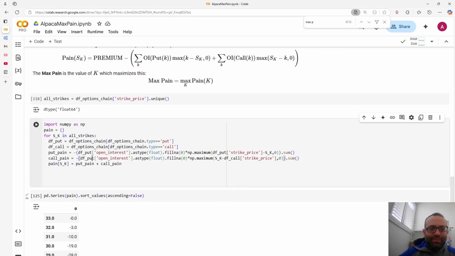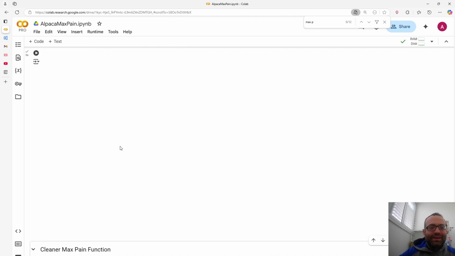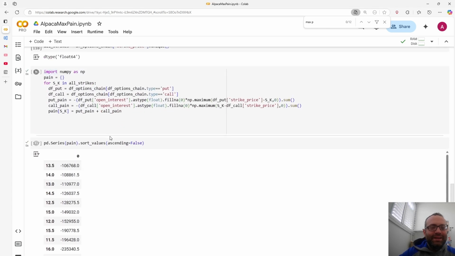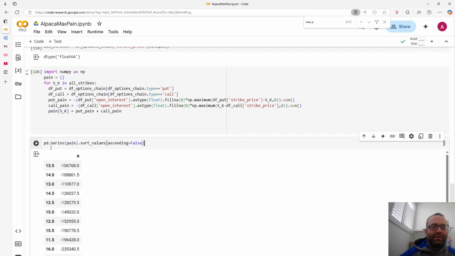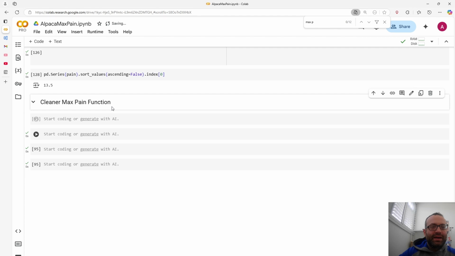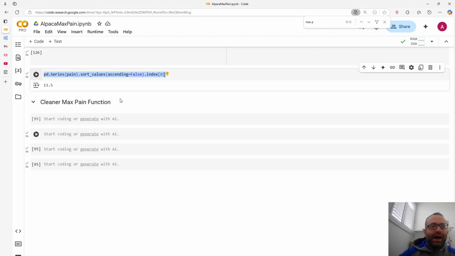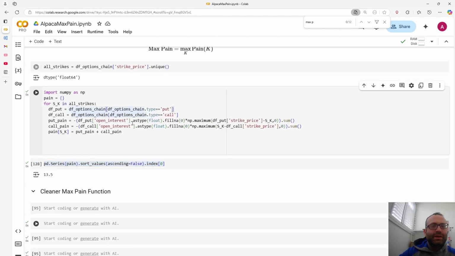I did df put open interest here. Sorry. So call open interest and call. Okay. So now you see the max pain is more reasonable, because it's premium minus this. That's the amount the buyers lose, because they paid a premium, but it's a constant, so that's why it's negative still. If we want to take the top guy, it'll be dot index 0. So this will be the max pain. Like we can wrap this into a function.